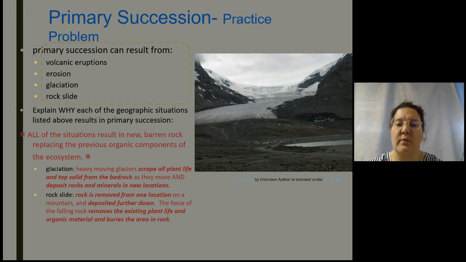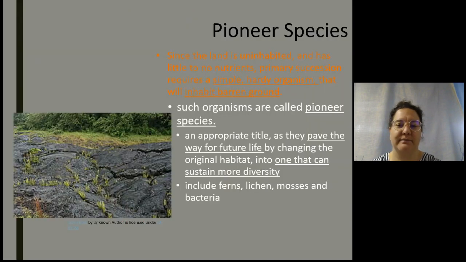And then with a rock slide, that rock is removed from one location on a mountain and deposited further down, and the force of that falling rock often removes existing plant life and terrain and the organic material, and it buries it in the rock area. Now, occasionally in rock slides, we can see that there will be, like, say, spruce trees that will grow up in between the rocks, and those are ones that kind of survived the tumble down. But because there's no soil, there's really no other plants or animals that live there.